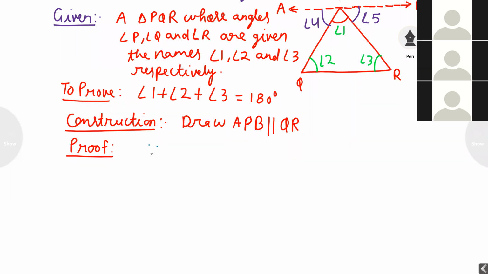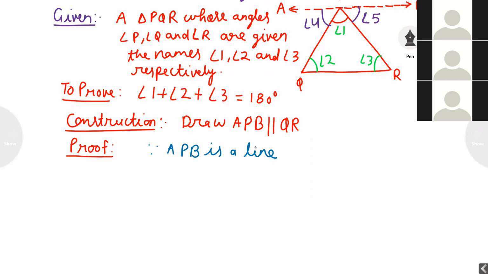Since APB is a line, I can say angle 4 plus angle 1 plus angle 5 is equal to 180 degrees.